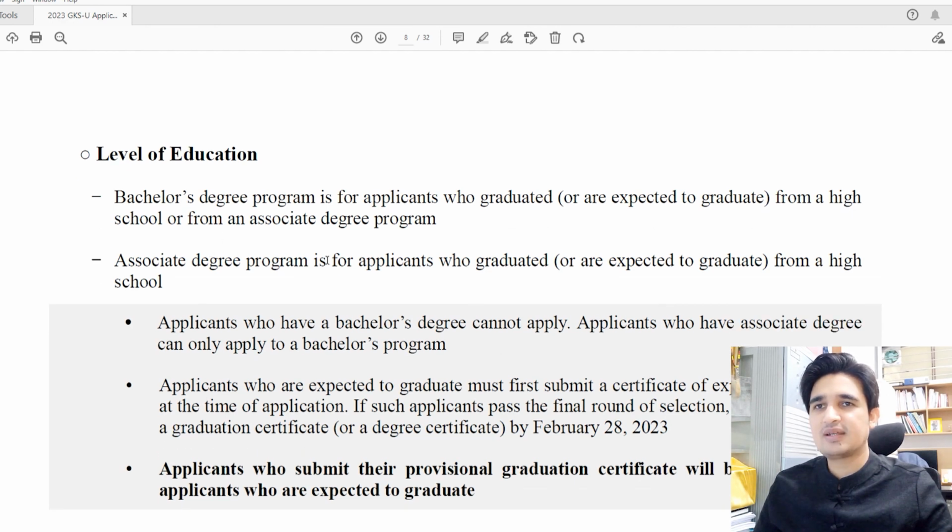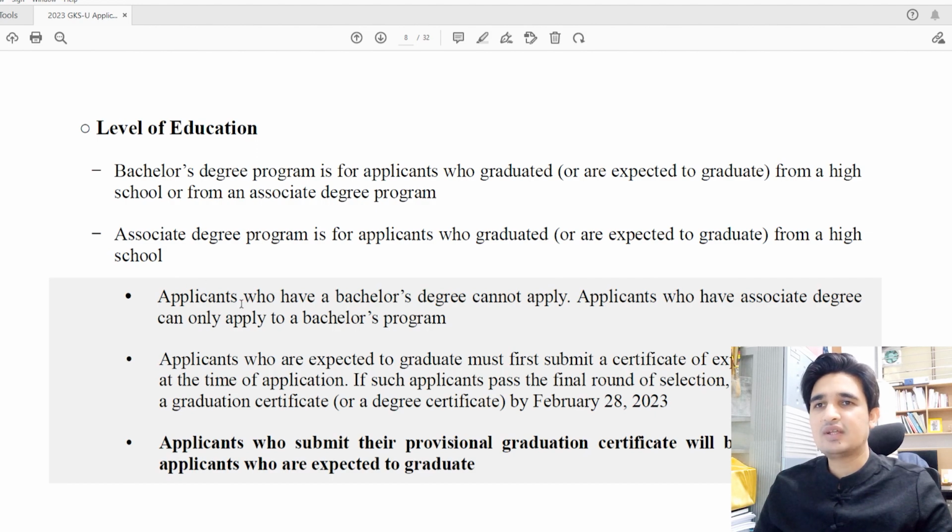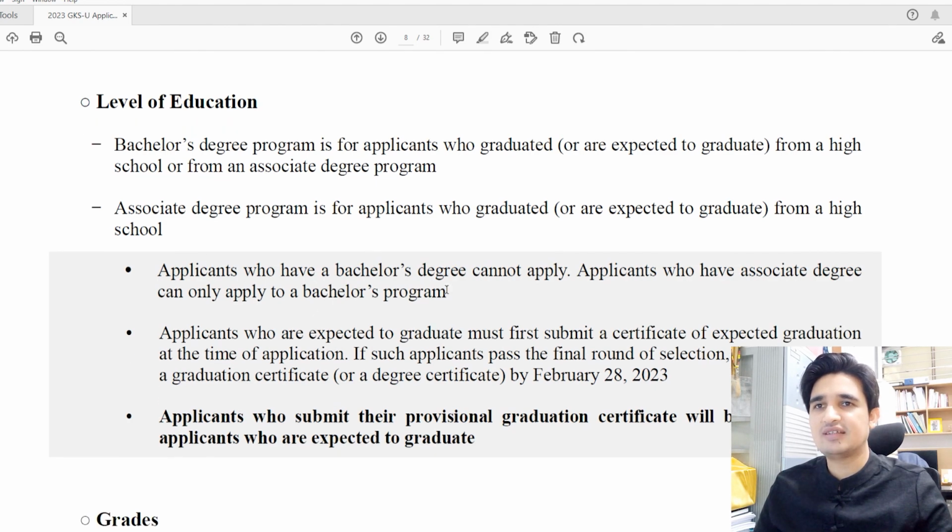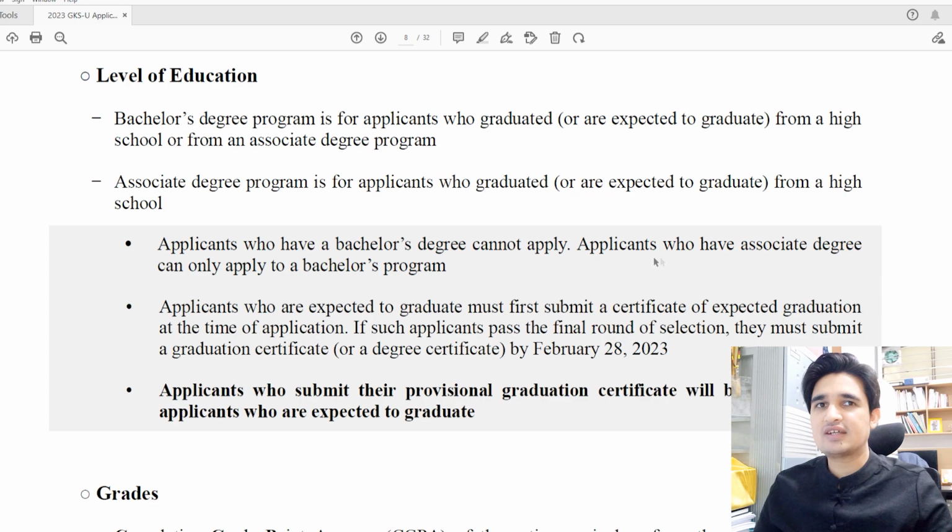But the associate degree program is for those applicants who have graduated from high school. So if you previously have an associate degree, then you can apply for a bachelor's degree. But if you have your high school degree, then you can only apply for an associate degree or bachelor's degree. And applicants who already have a bachelor's degree cannot apply. And applicants who already have an associate degree can apply to the bachelor's program. So this is very easy.